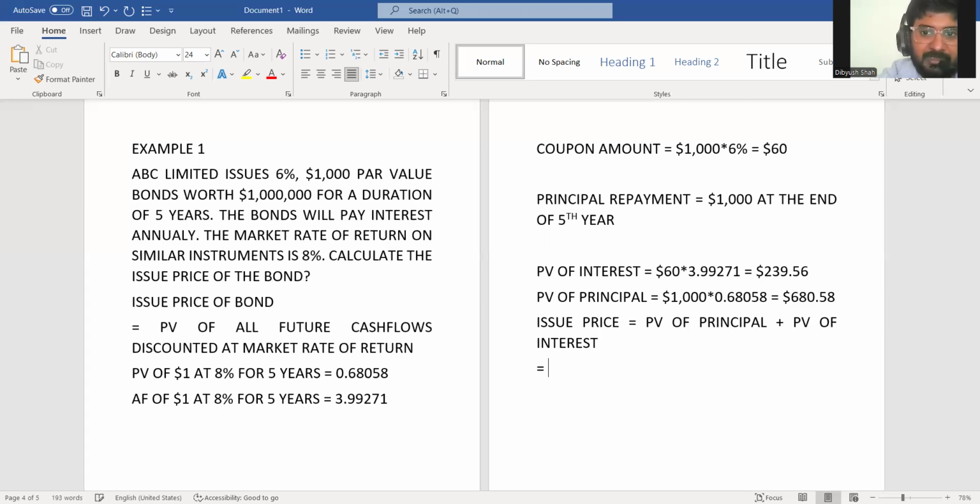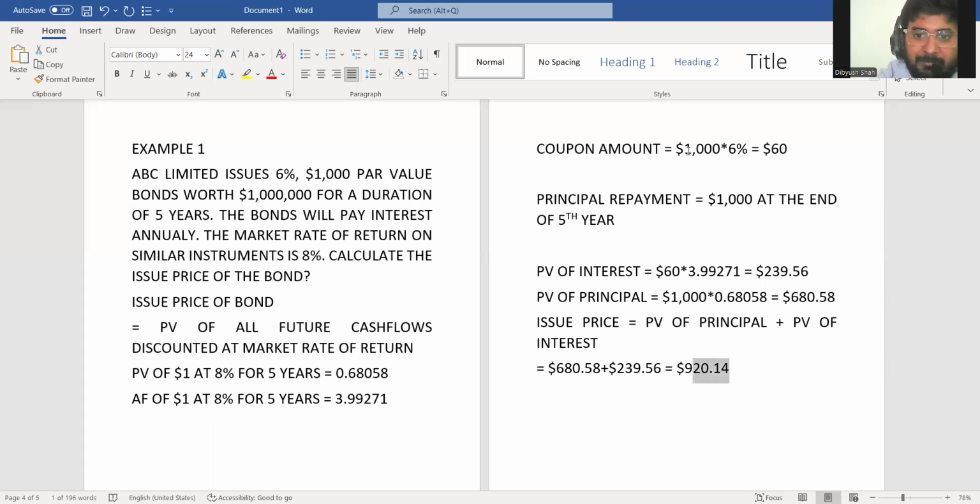So it will be $680.58 plus 239.56. Figure is 920.14. Bond will be issued at this price.